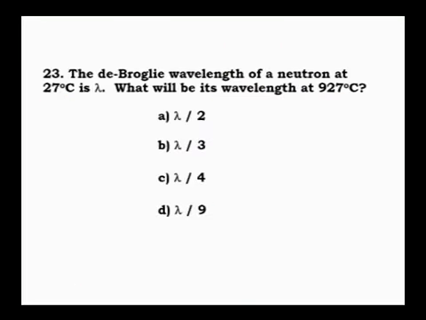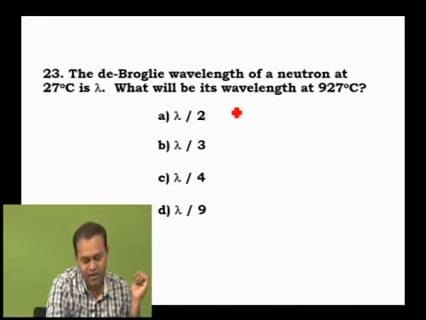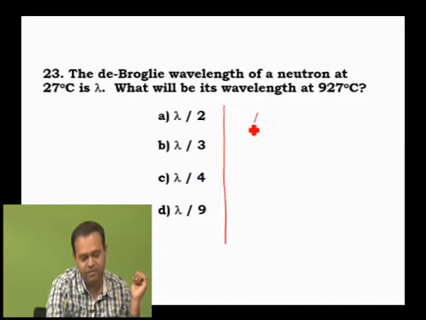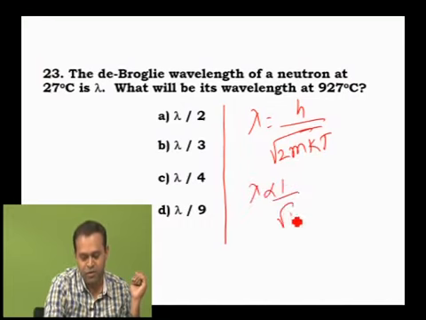ಓಕೆ, ನೆಕ್ಸ್ಟ್ ಒನ್, ಡಿ ಬ್ರಾಗ್ಲಿ ವೇವ್ಲೆಂತ್ ಆಫ್ ನ್ಯೂಟ್ರಾನ್ at 27 degrees is lambda, what will be the de Broglie wavelength at 927 degree? Already expression ಹೇಳಿದೆ ನಿಮಗೆ. Lambda is equal to h by root of 2mkT. This is the de Broglie wavelength of neutron at absolute temperature T ಅಂತ. How does lambda vary with T? Lambda is inversely proportional to root of T.